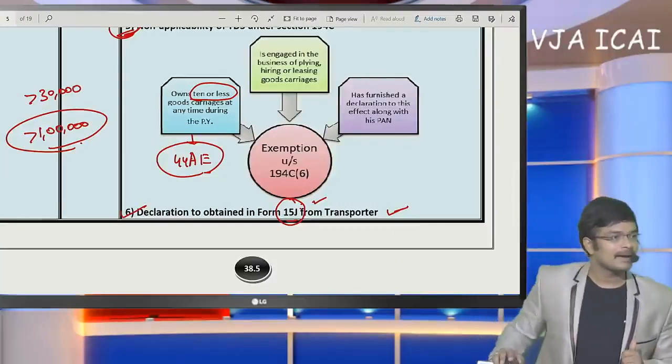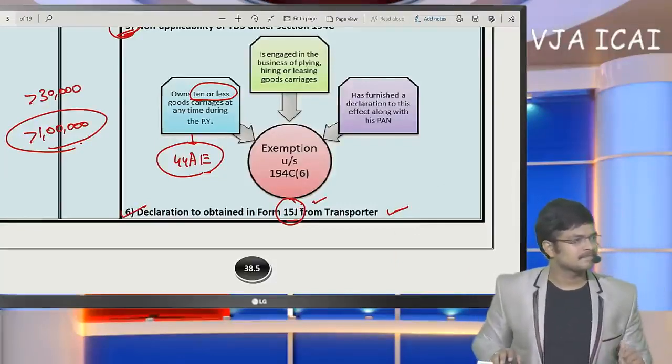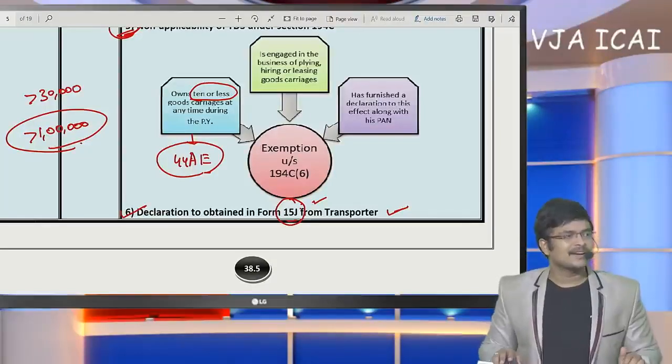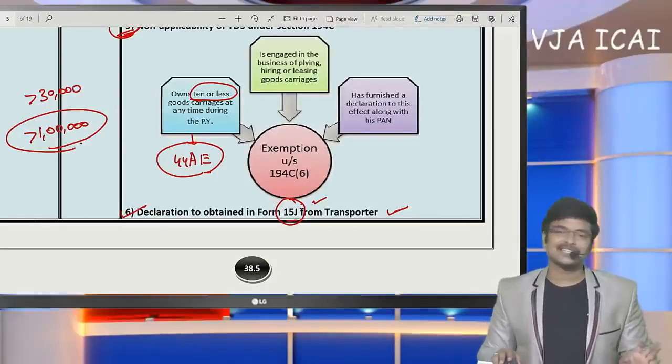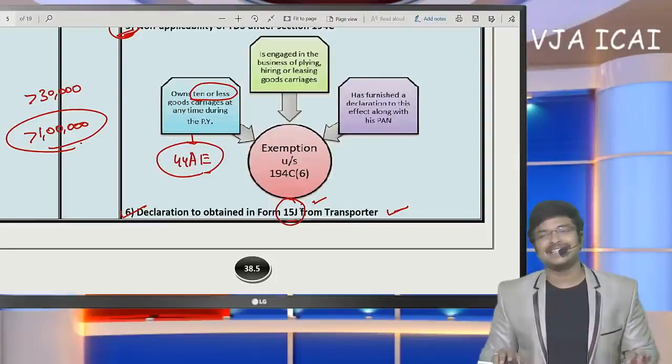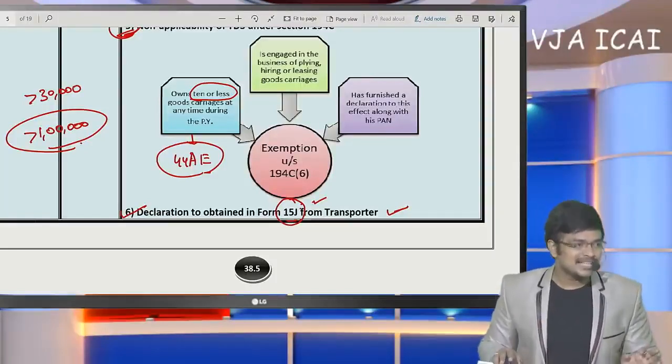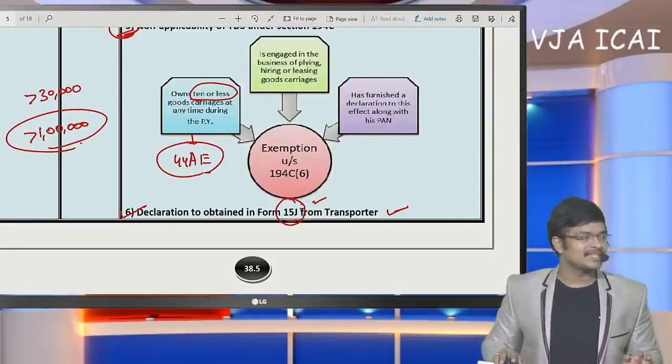Okay. Next. Whether TDS is to be deducted on the GST portion? No. For any section, whether it may be 194H, I, J, whatever it may be, on the GST portion there is no concept of TDS. Okay. Next.